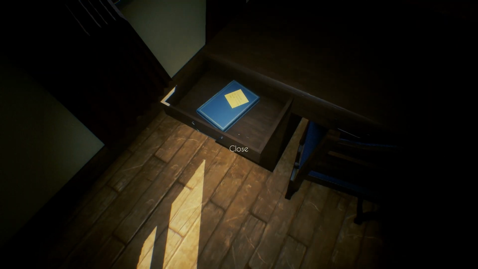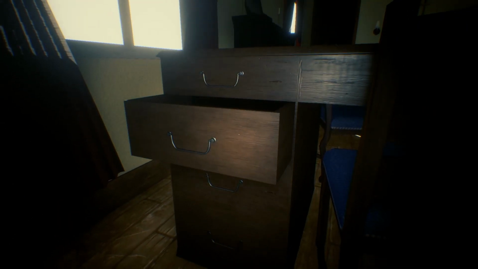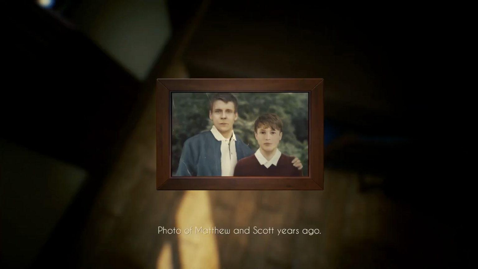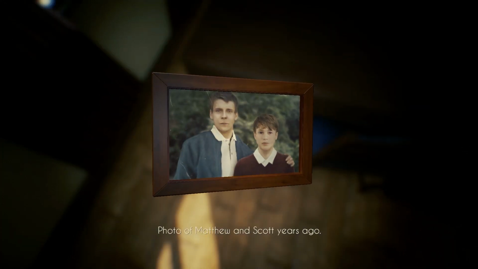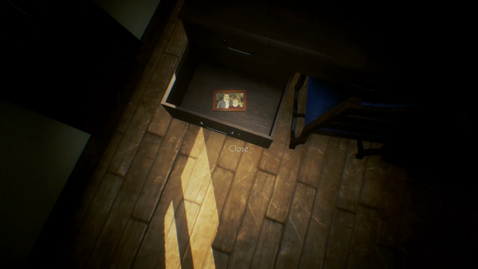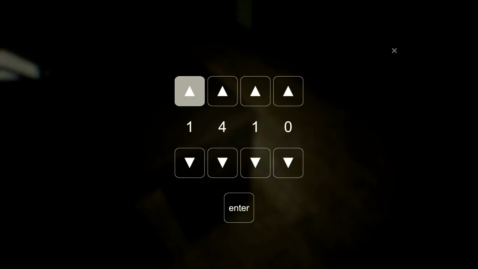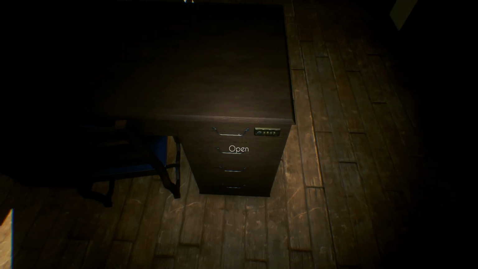Got a note. I returned the tools back to the storage room. So this is the storage room key. Photo of Matthew and Scott years ago. So Father Matthew and Scott from forever ago. I got a 4-digit combination. What was the day he adopted? This tells me nothing about what this number could be, though.